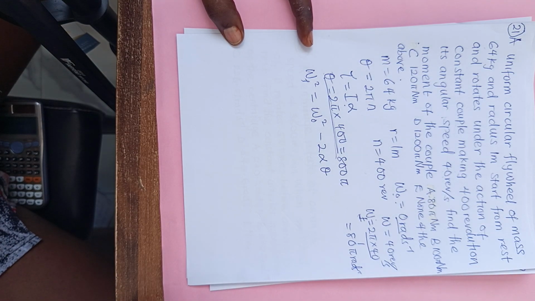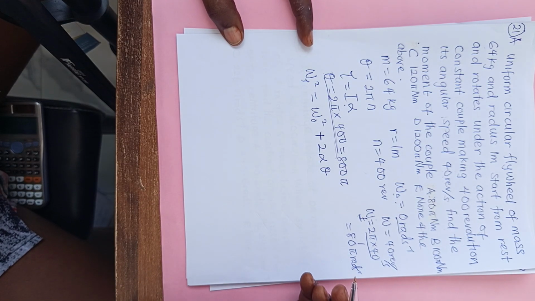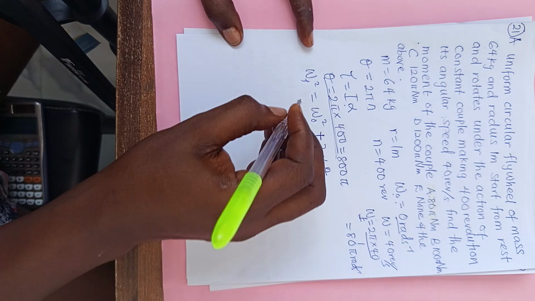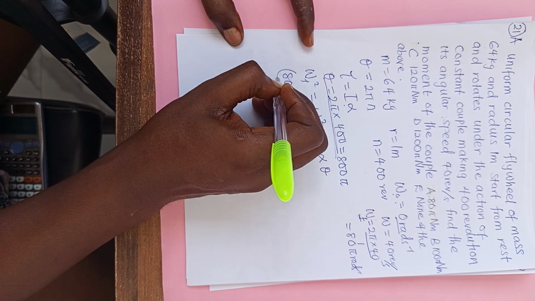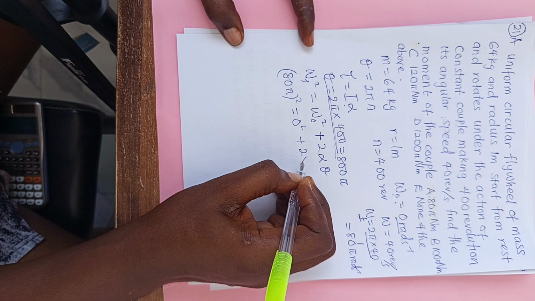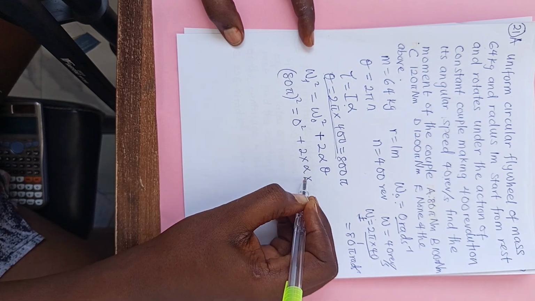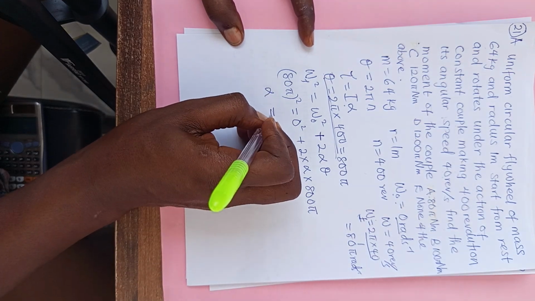Why am I using plus? Because it's starting from rest, accelerating with a constant angular acceleration. So this one will now be 80 pi all square equal to 0 square plus 2 alpha times 800 pi. So how do we make alpha the subject of formula?